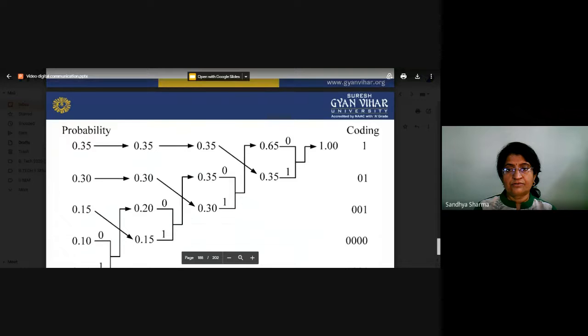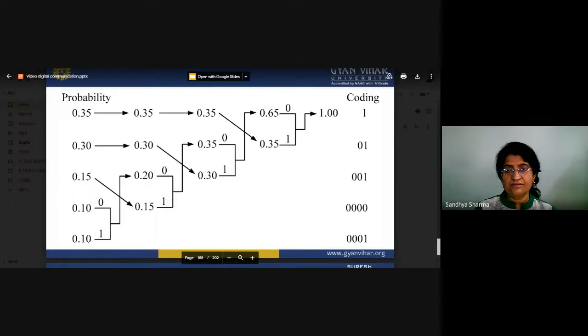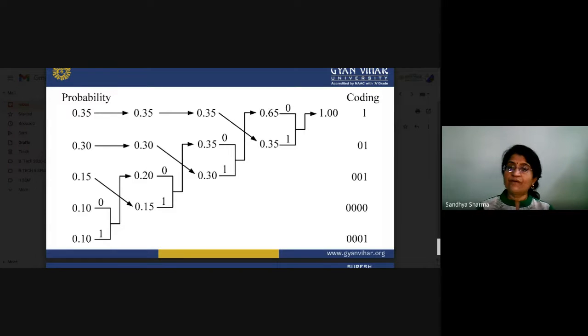So that is, in particular, you can represent 1 0 0 0 1. So that is again a variable length. You don't have a fixed length. All the symbols don't have a fixed length. So we have to optimize our number of bits. So you can see here, instead of using the fixed length code, here we are working on the variable length code, and we can reduce the number of bits in this type of coding method. We can also calculate the entropy of that particular signal, and Kraft inequality theorem should also be satisfied.